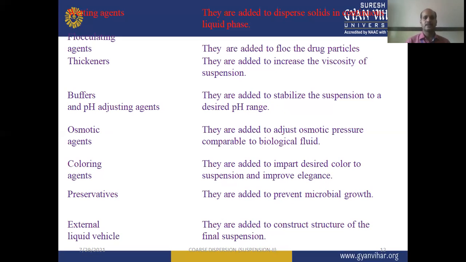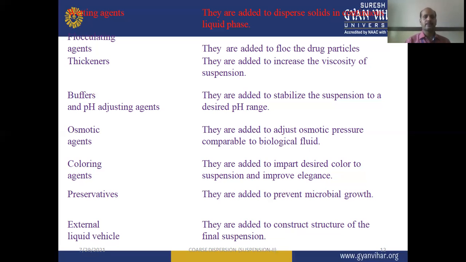Wetting agents are surface active agents or surfactants. They are added to disperse the solid in the continuous liquid phase. The next one is flocculating agents. They are added to flocculate the drug particles, so that with the help of a flocculating agent we can form flocs in the dispersion system. Then thickeners are added to increase the viscosity of the suspension. They are also known as viscosity imparting agents.